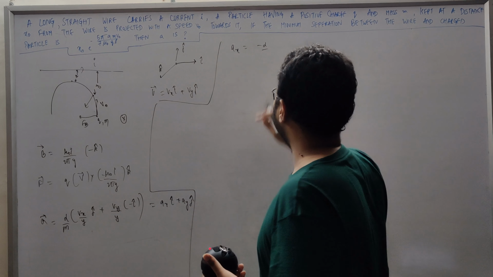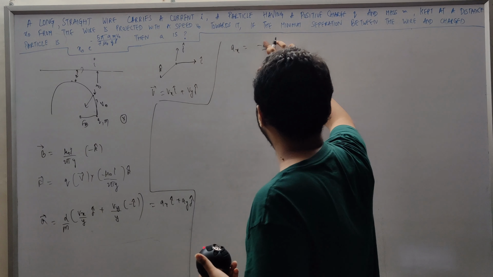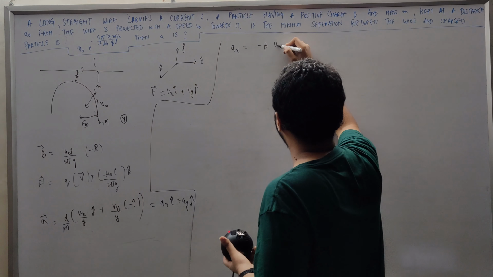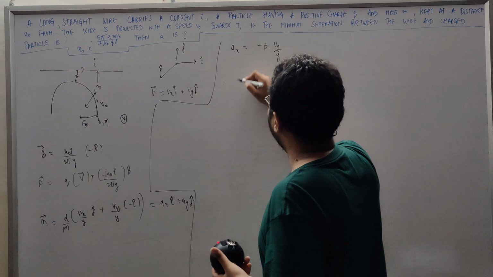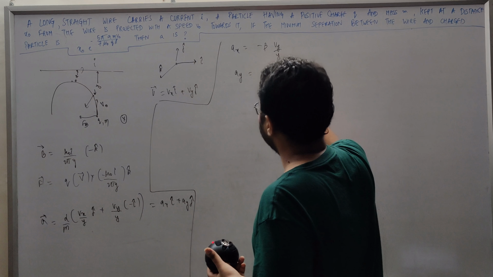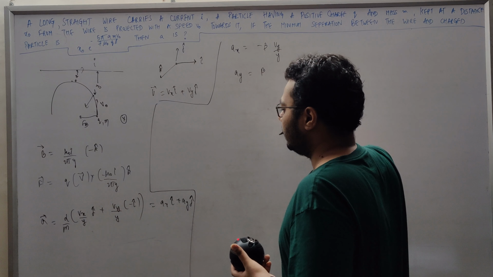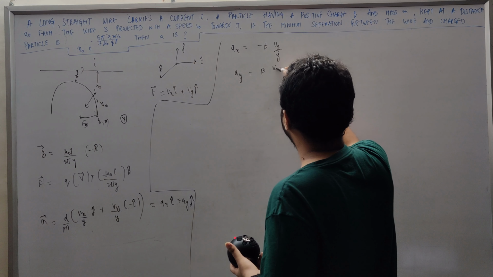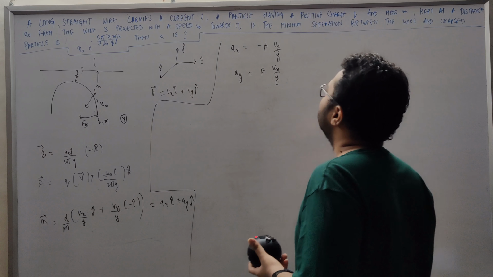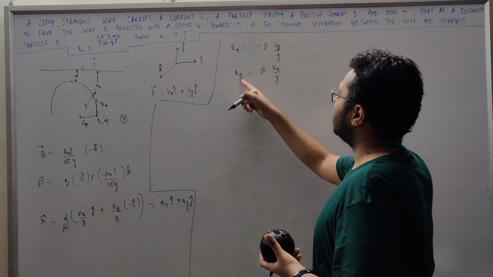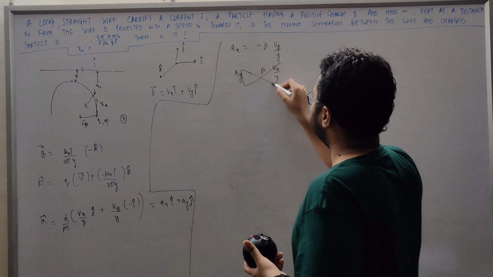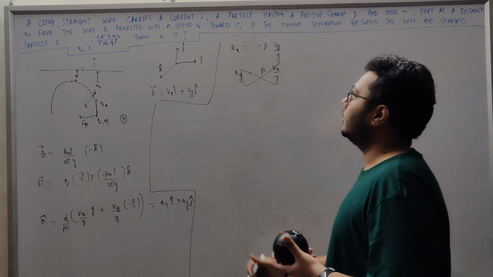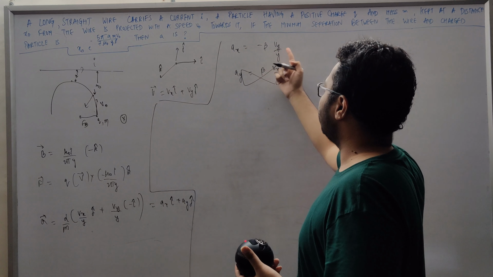Let's say alpha by m is some beta. So we have ax equals minus beta times vy upon y, and ay is beta times vx by y. We actually don't need the ay expression, so I'm just going to remove it from here. Ax equals minus beta times vy by y.